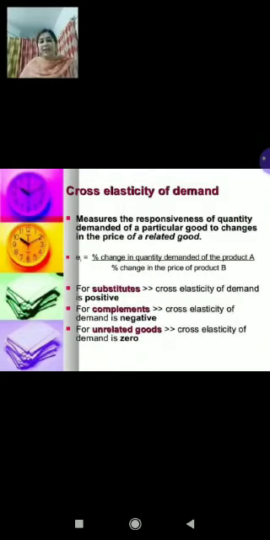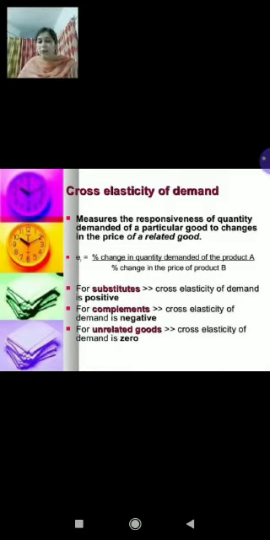Coming to the second case, that is negative cross elasticity. Cross elasticity of demand is said to be negative when the increase in the price of Y leads to the fall in the demand of X. And here X and Y will be complementary, right? Give me one example of complementary. Bread and butter. Very good. So, complementary goods have negative cross elasticities. For example, bread and butter are complementary goods.